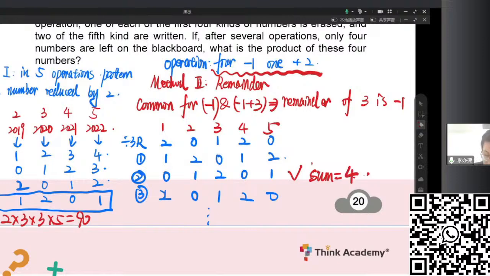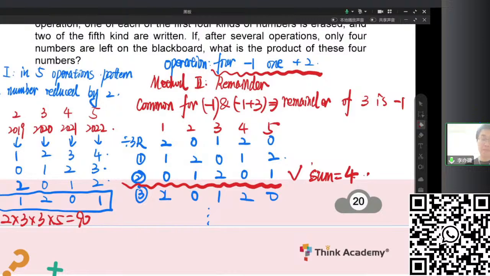So now this is the final remainder condition of all the numbers if there are only 4 numbers left. And so the remainder here, 1, 2, 1, will just represent the actual numbers 2, 3, and 5. Exactly what is here. So the answer is the same, right? So if we look at the remainders, we find that minus 1 and plus 2 have the same meaning in the mod 3 remainder, then this question will be solved.